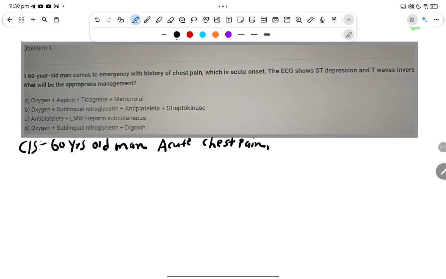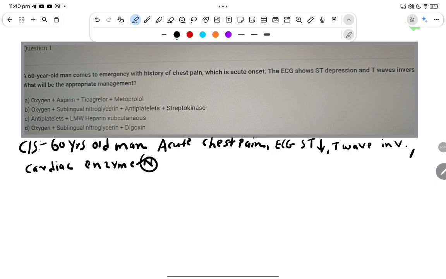The ECG here is not normal. The ECG shows ST depression and T wave inversion. Cardiac biomarkers are given as normal. Cardiac enzymes are normal. Mostly we are measuring troponin T and troponin I, and troponin I is more sensitive.